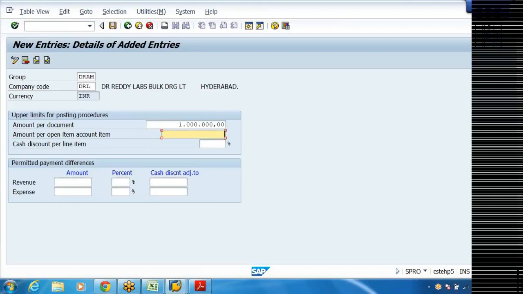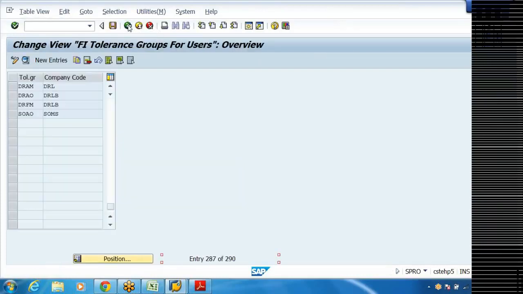For accounts receivable and accounts payable, the authorization limits will be set here, and the discount can be given. So here we'll set up percentage. Even these two we'll see when we go to the accounts receivable section. Now save it. So DRAM is my tolerance group. Company is DRL.